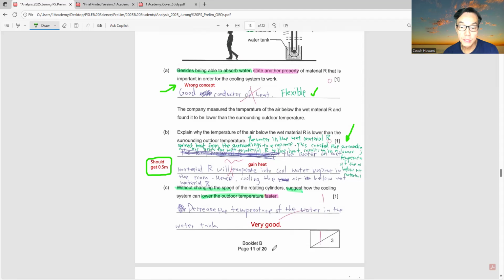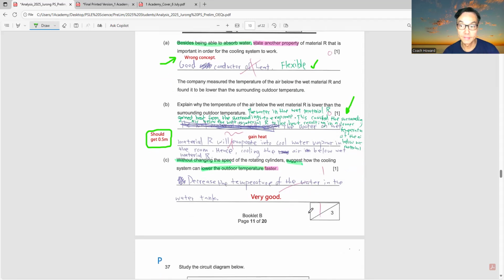Part C, the student actually answered very well, because without changing the speed, it suggests how the cooling system can lower the outdoor temperature. So the answer is decrease the temperature of the water in the water tank. Well done.